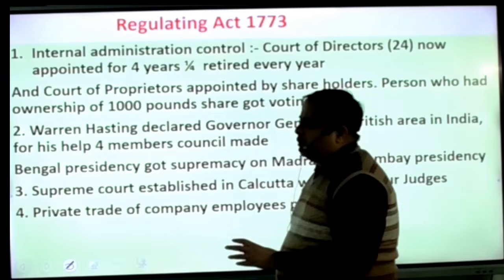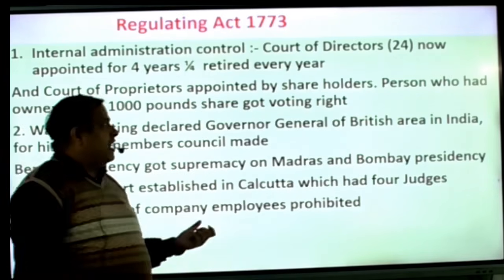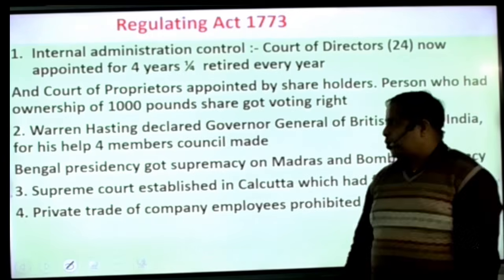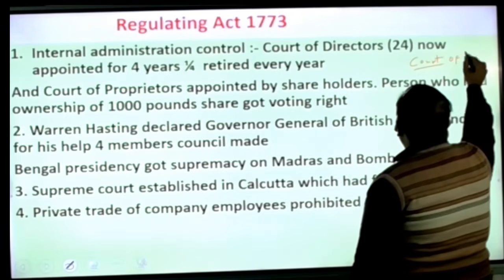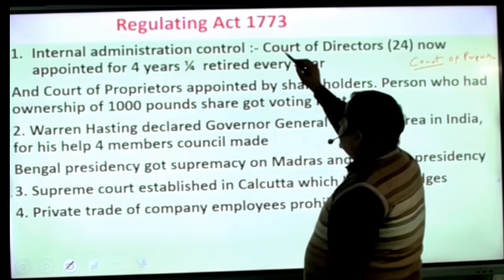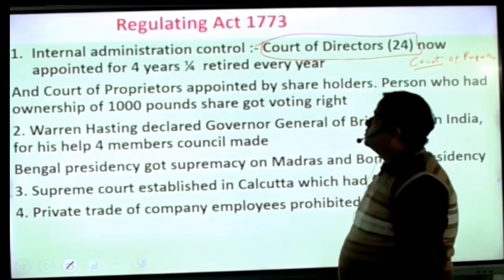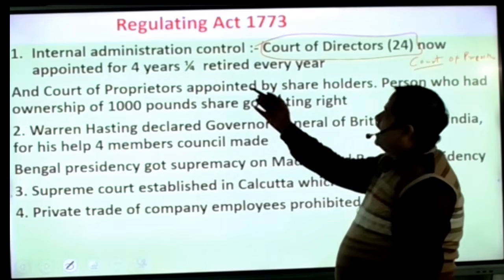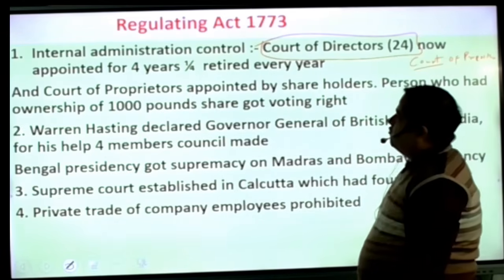So regulation means to regulate the functions of the company. Previously I said that two types of functions were going on. Two organizations were there: the Court of Proprietors, and the second organization is the Court of Directors. There were 24 directors at that time. So the provisions were made. Internal administration control: the Court of Directors, 24 members, now appointed for 4 years.